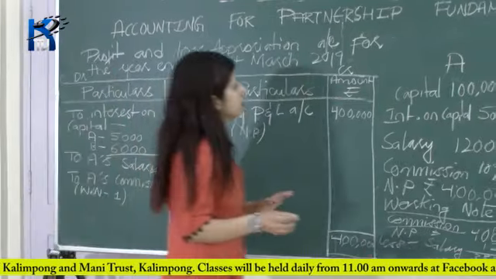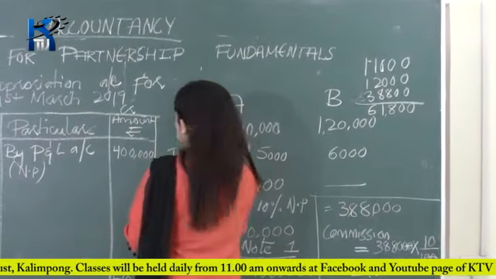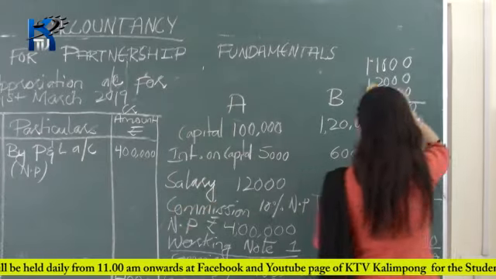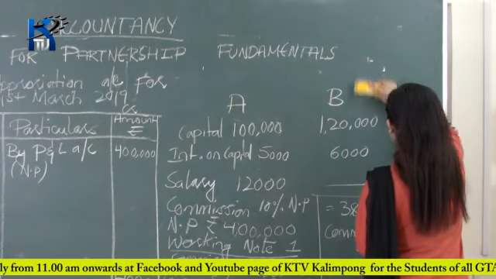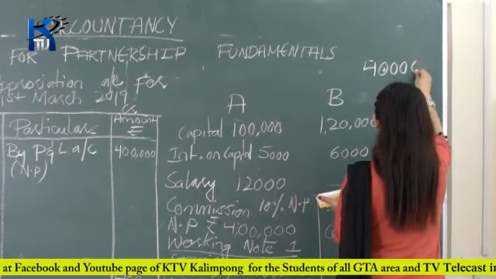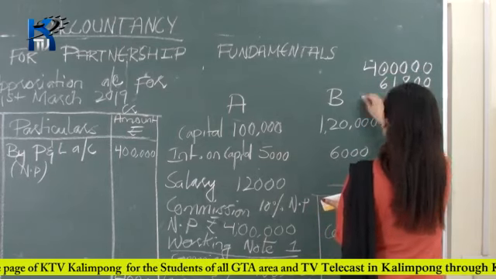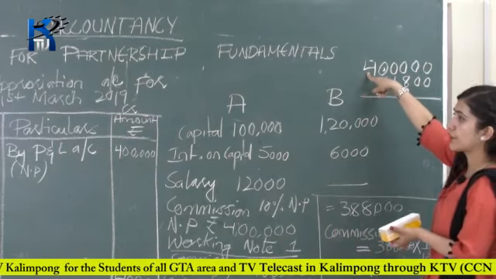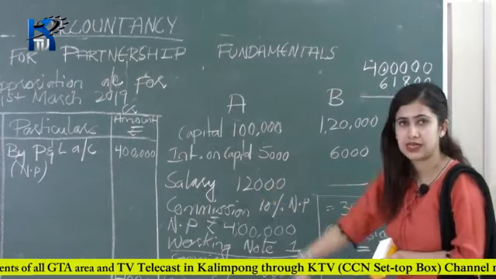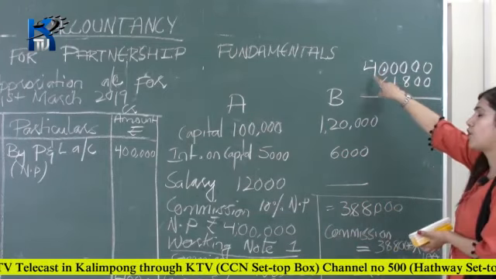Okay, that is difference between 4 lakh and 61,800. Okay. So this 4 lakh is the total of your credit side and 61,800 rupees is the total of your debit side. Okay. So now you have to subtract 61,800 from 4 lakh.